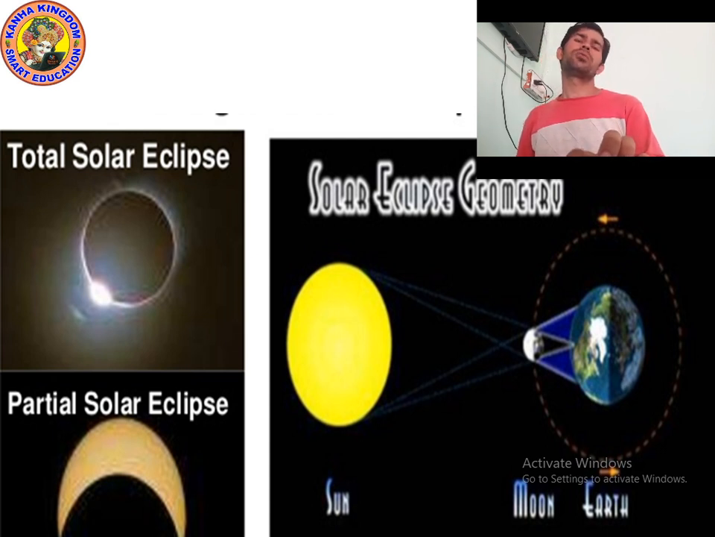So during a partial solar eclipse only a light shadow will form, as you can see in the picture. I hope you understood what is a solar eclipse. And what is an eclipse? When the earth or the moon casts a shadow on the other, that is called an eclipse. Now let's study about the lunar eclipse. Let's move on to the next point.